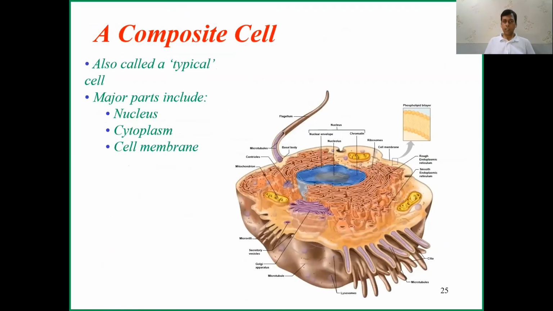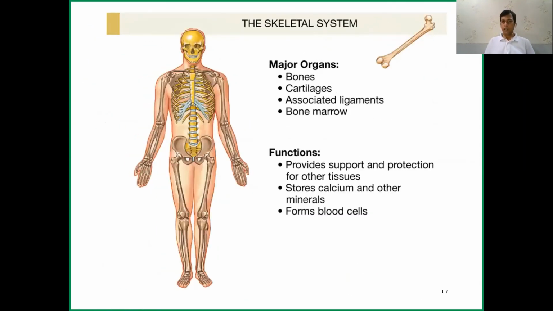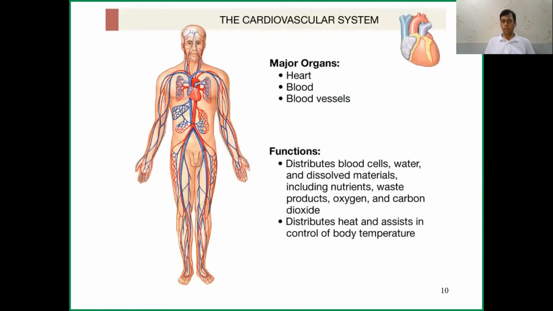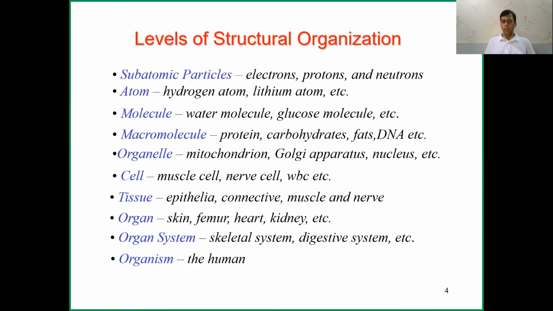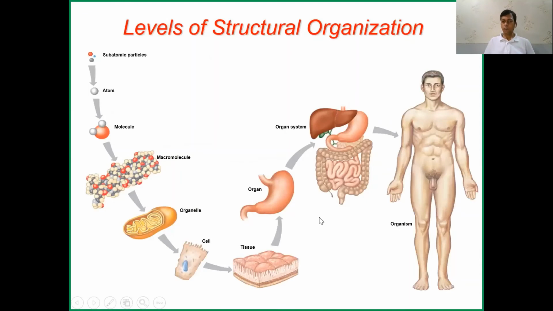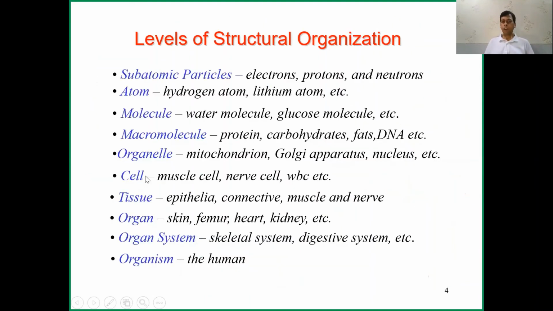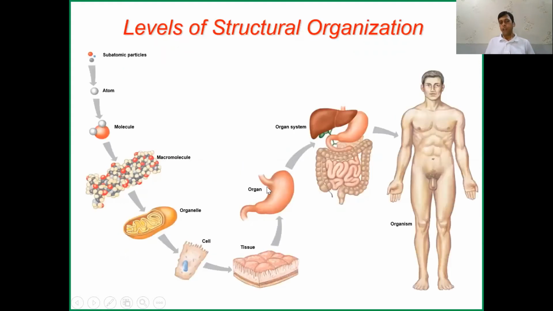So what is the cell? The cell is the basic part, and our body is made up of cells. So to know about the body, we should know about the cell and its functioning. I will discuss the cell in detail in the next video, but the cell is made up of organelles, like different masonry parts, and the organelles are made up of macromolecules, and macromolecules are made of molecules, then molecules are made of atoms and subatomic particles. So like this, our body is made up of these, and what is the cell?